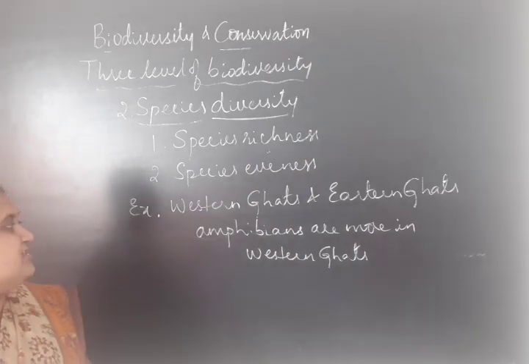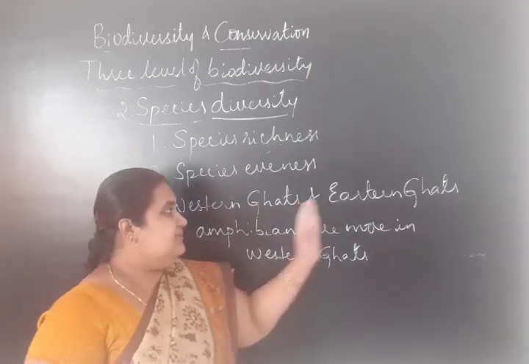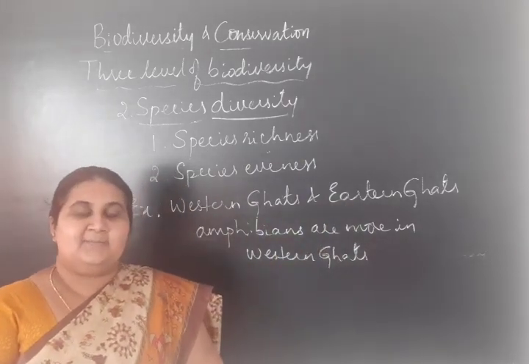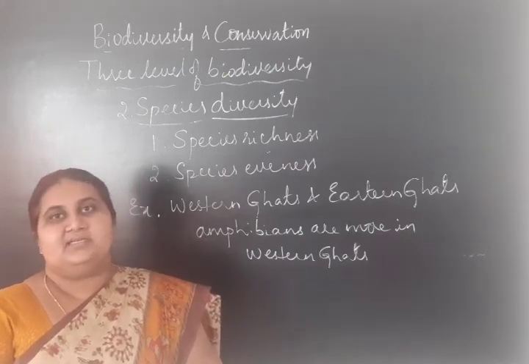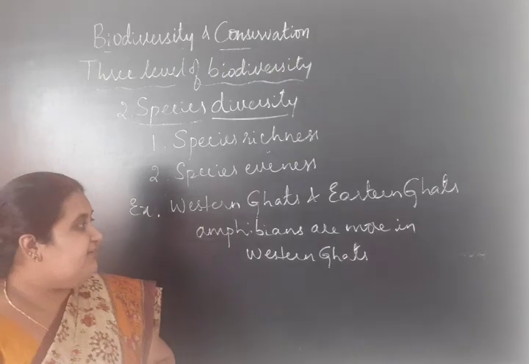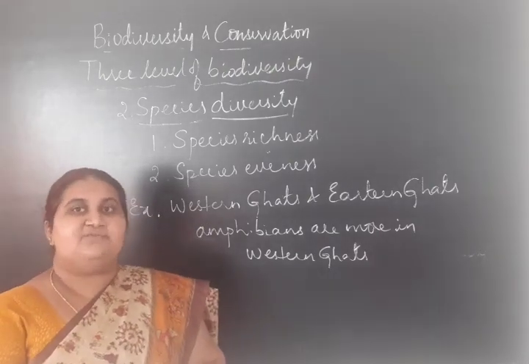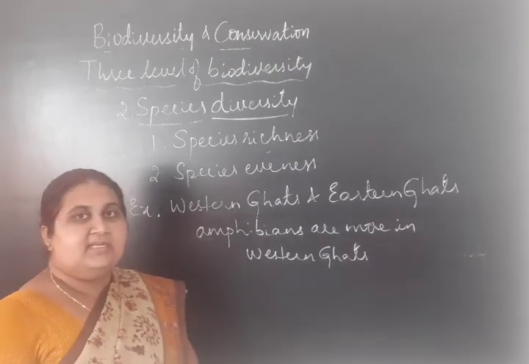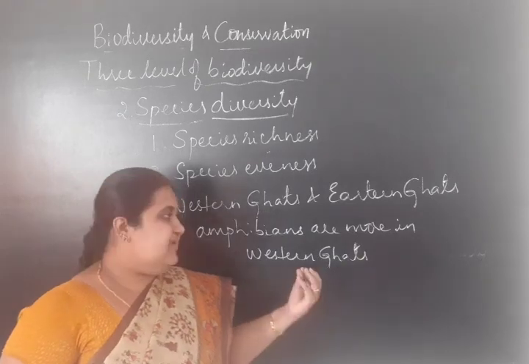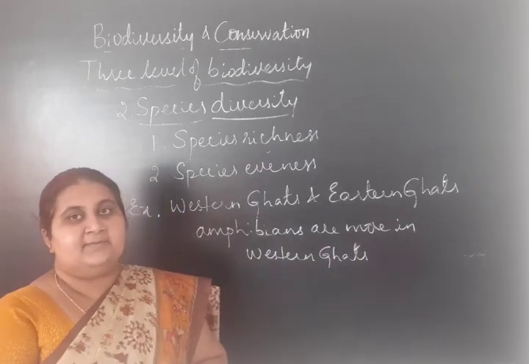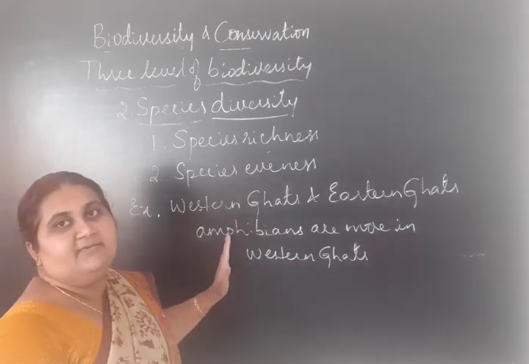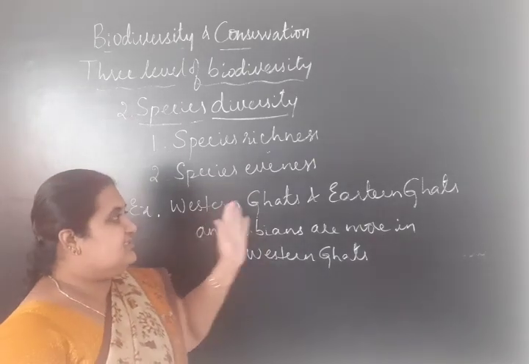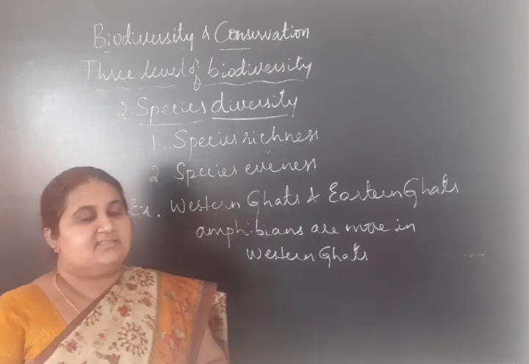More frogs are found in Western Ghats than the Eastern Ghats because the climatic conditions, the environmental conditions, are favorable for the amphibians, the frogs, to take up the area as their habitat. Hence we could find more frogs in Western Ghats than the Eastern Ghats.